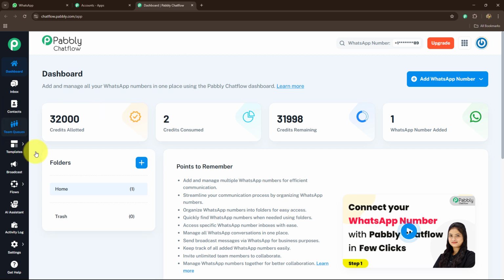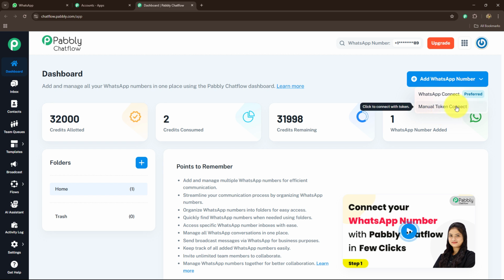Over here, we can find the credits that are allotted to us, the credits that we have consumed, the credits that are remaining with our account, and also the WhatsApp number that we have added. Now, to add your WhatsApp number with Pabbly Chatflow, we have to click on this Add WhatsApp Number button. We have two methods over here, the WhatsApp Connect method and the Manual Token Connect method.